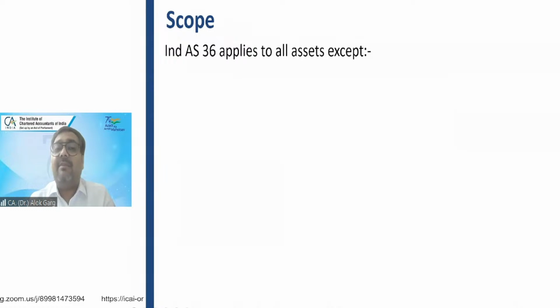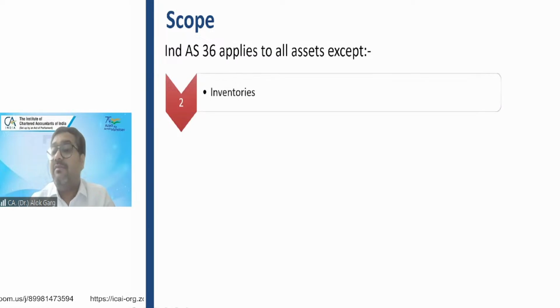This standard is applicable to all assets, not liabilities, all assets, except that a negative list is given, except inventory. Sir, does it mean inventory is not going to be impaired? This standard is not covering inventory. Does it mean inventory will never be impaired? Just five minutes before, I took the inventory standard. Whether inventory can be impaired or cannot be impaired: inventory can be impaired as per Ind AS 2.